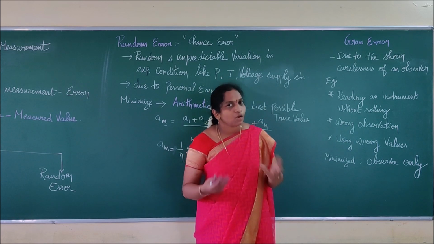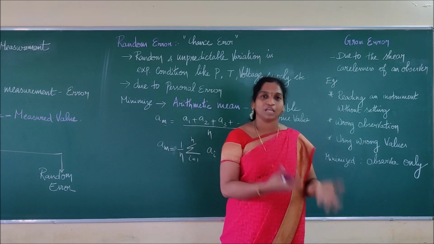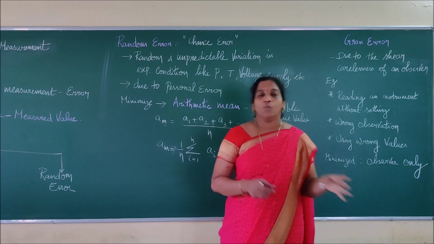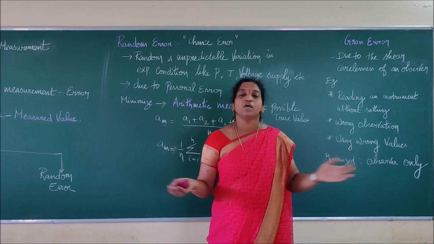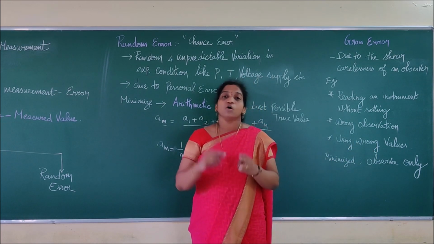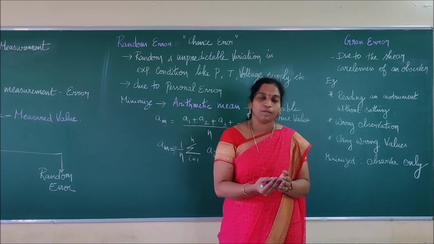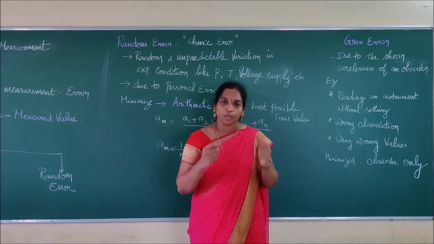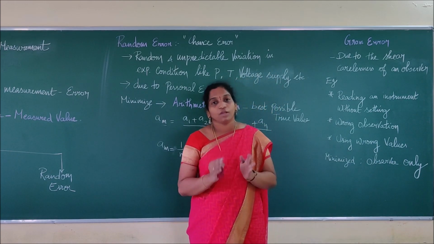The next is wrong observation. The person will not have awareness of the precautions or errors that can take place while doing an experiment. Whether it is a simple experiment or a bigger one, a person has to be very clear about the precautions and the errors, what will happen, how it will happen, and what effects there will be. We have to be very careful.